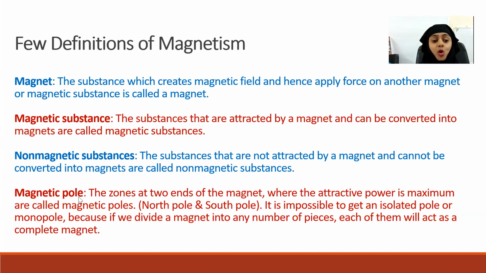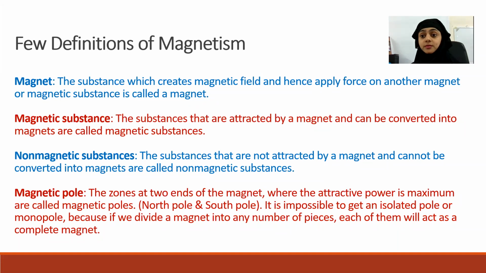Now magnetic poles. How many magnetic poles are there? Two. Which are they? North Pole and South Pole. You already have the idea. The zones at the two ends of a magnet where the attractive power is maximum are called magnetic poles. There are two poles, North Pole and South Pole. It is impossible to get an isolated pole or monopole.